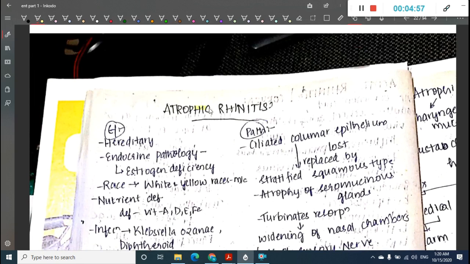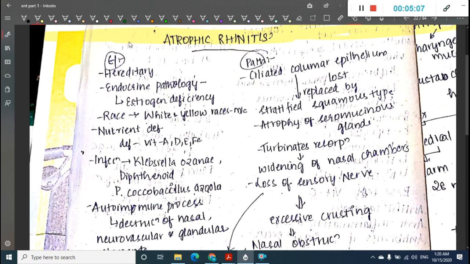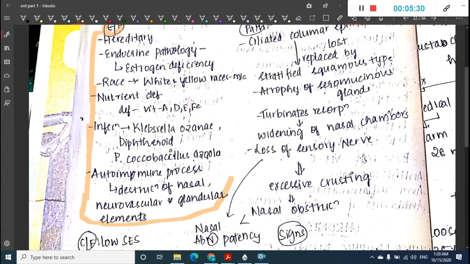Then the next group of rhinitis is atrophic rhinitis. What do you see in atrophic rhinitis? The main etiology includes a hereditary, endocrine pathology. If you see race, whites are more commonly affected than the other races. Nutritional deficiencies are also associated with atrophic rhinitis.